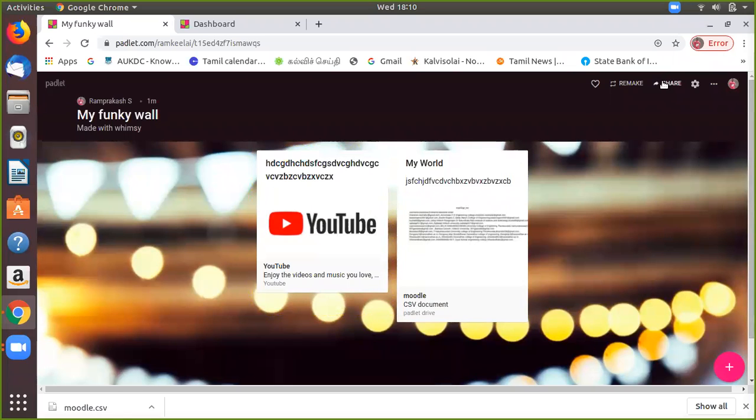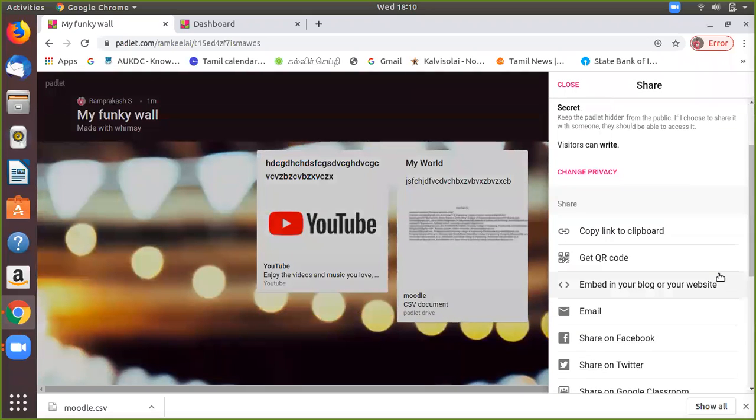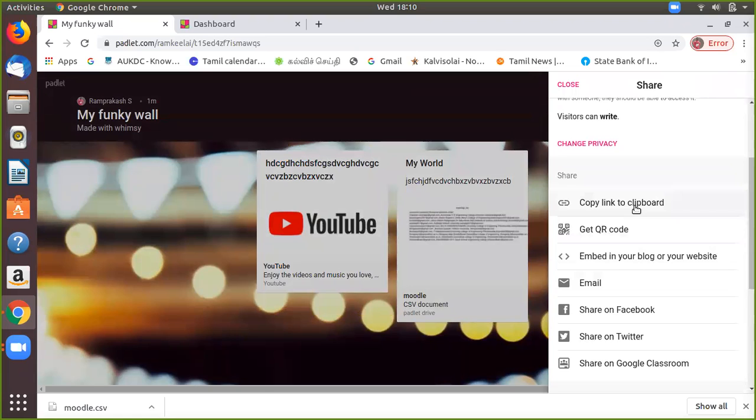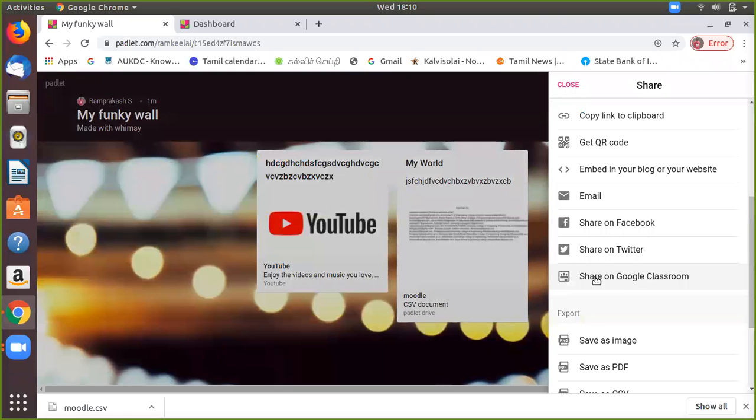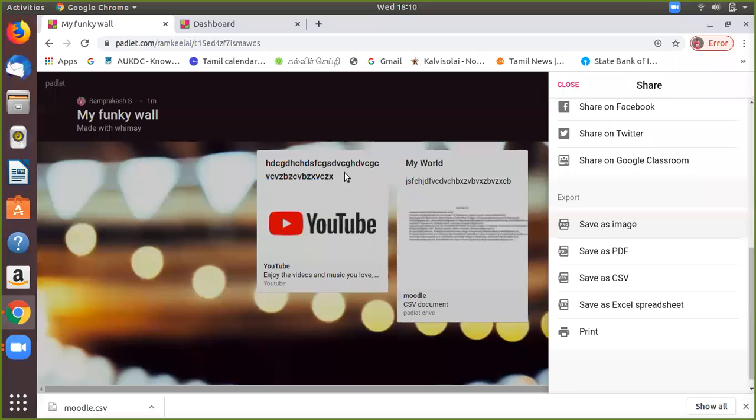We can share this. You can see at the top the option called share. You can share this link to the students by copying the link to the clipboard or by email, share it on Facebook, Twitter, or on Google Classroom. We'll see what Google Classroom is in the future. And save as image. We can export this output as an image, PDF, CSV, Excel sheet, or we can print the document.